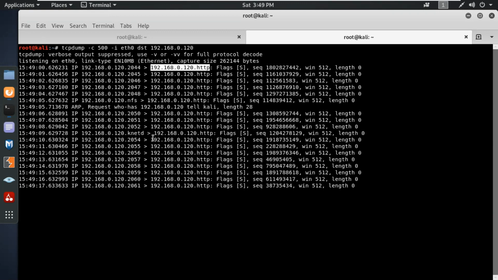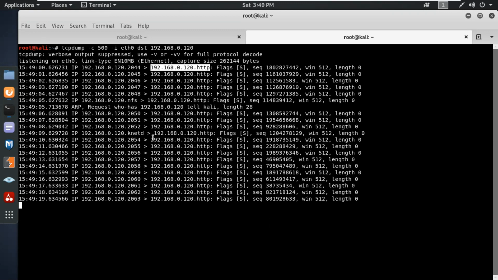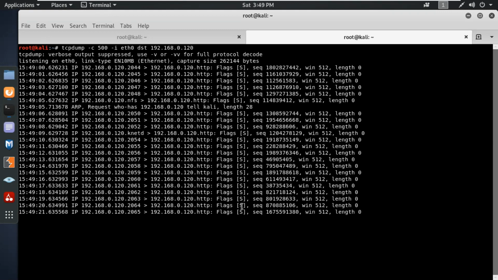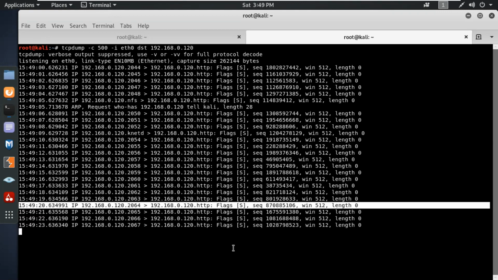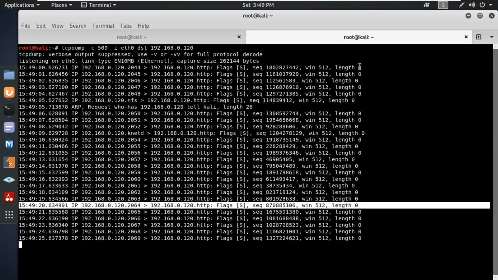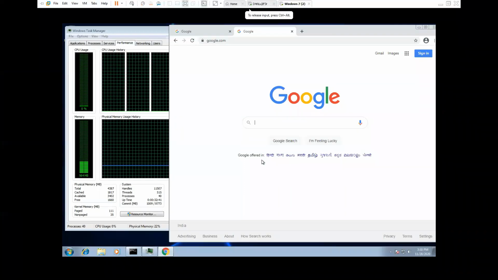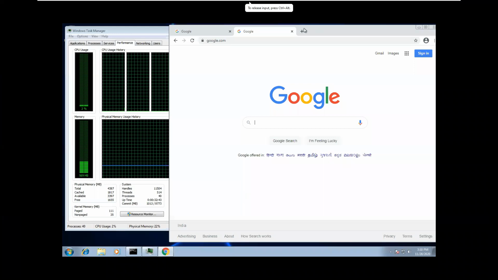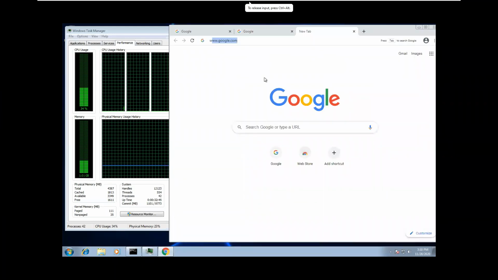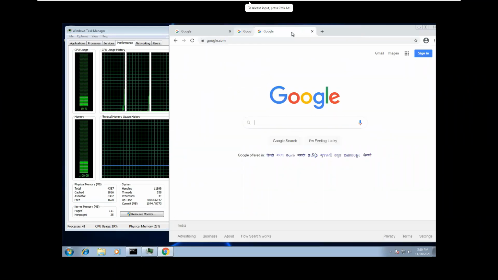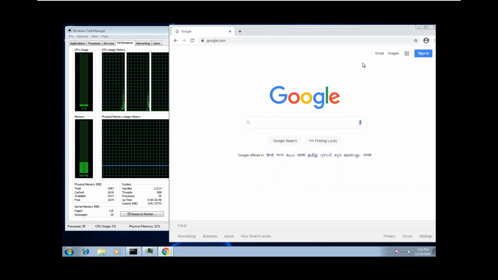Land attack. But you can see it's also a synchronization packet. But I didn't set a length of the packet over here. So if you want to simply set a length, you can do this one. It's all about packet analyzing.